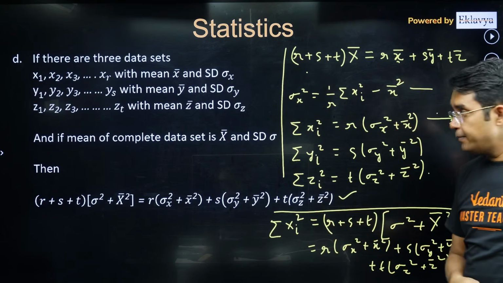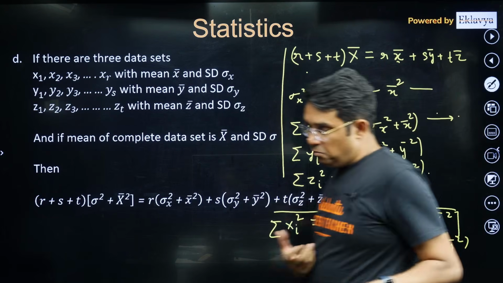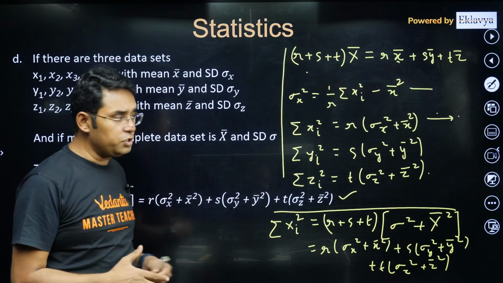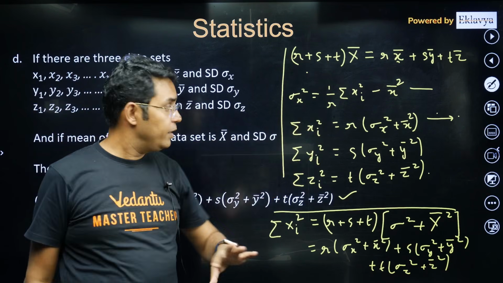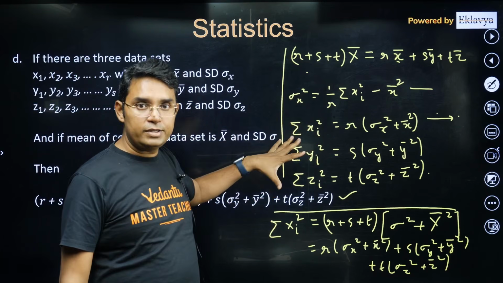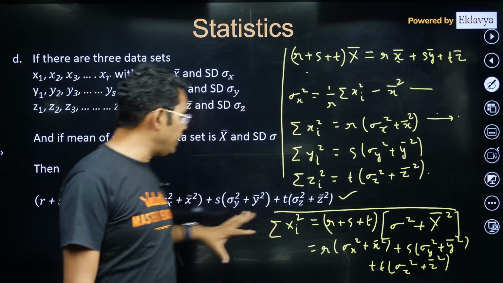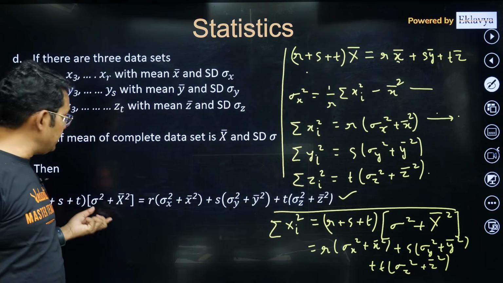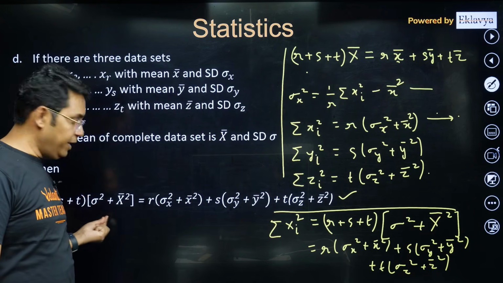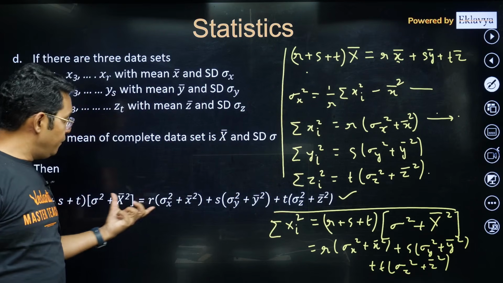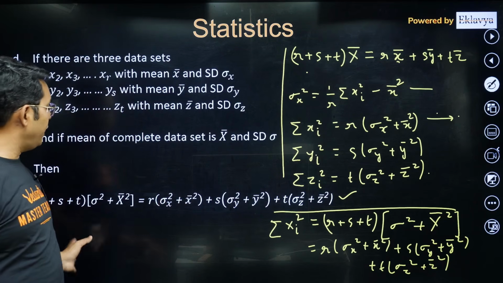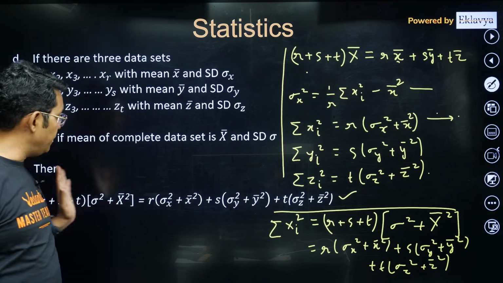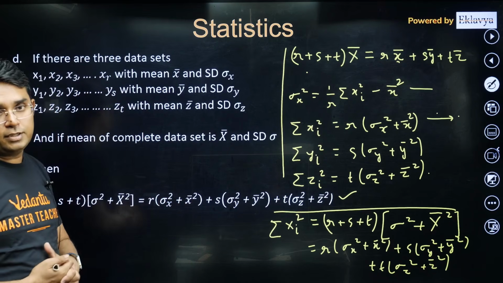So that's the result. Now you may not remember it if you wish, but you should understand that we have eliminated the sum of squares, and then we have found the relation between combined variance and mean with the individual variances and means. So this is how we can find the combined variance, or combined standard deviation, you can say.